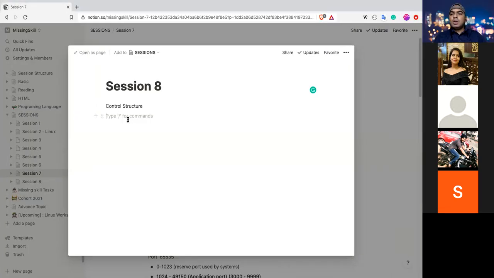Alright, so what are the control structures? This is valid for all the programming languages. If else, and it doesn't matter which programming language you use, it is valid for all.